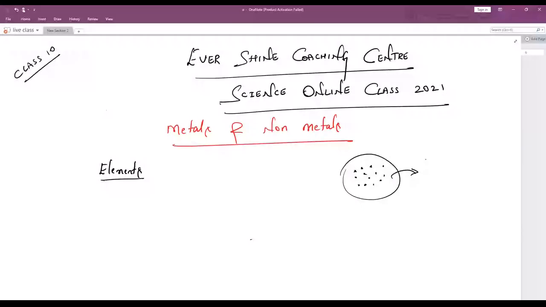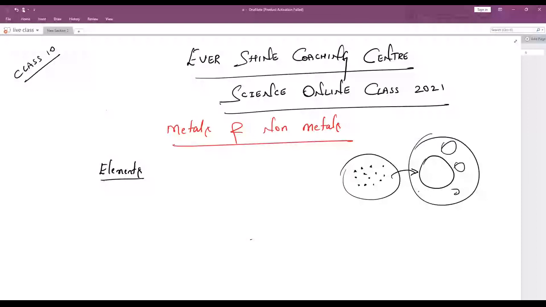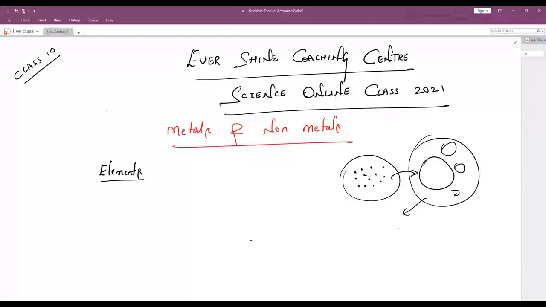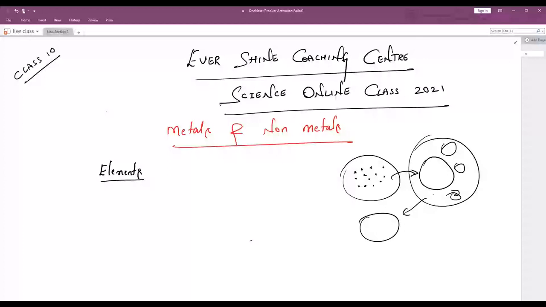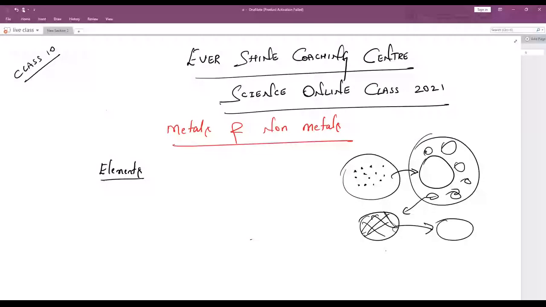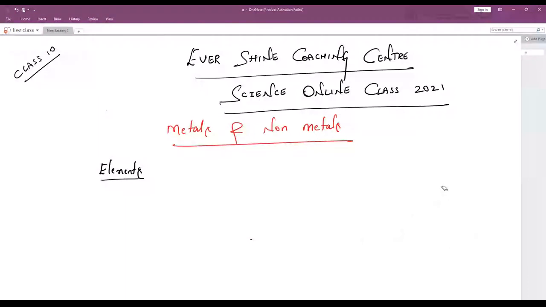A group of atoms will make one substance, and a group of substances will make one element. It means it consists of many different types of substances.